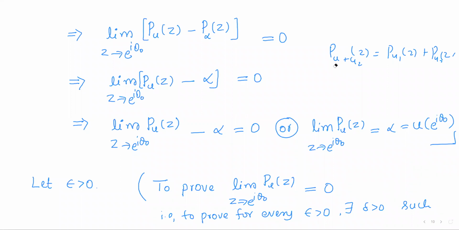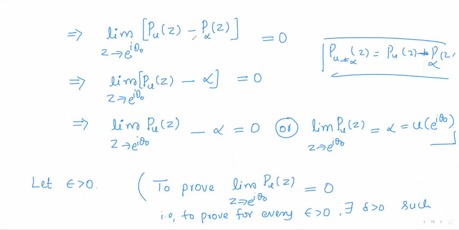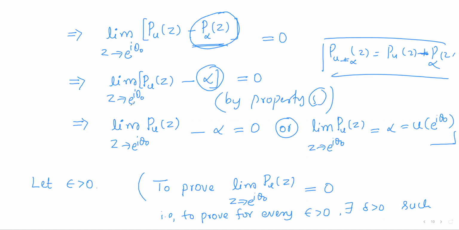In place of u1 we have u, and in place of u2 we have the constant function alpha, so that is u minus alpha. So P(u minus alpha)(z) will be equal to Pu(z) minus P alpha(z), using the first property of Poisson's integral. And as alpha is a constant, P alpha(z) will be alpha by property phi.